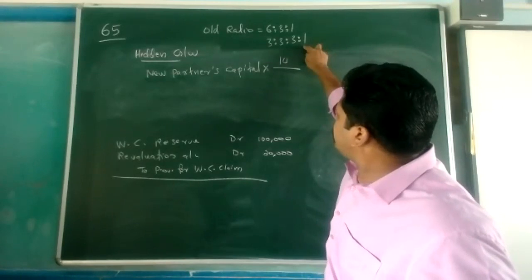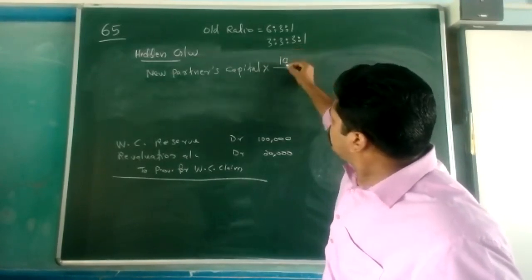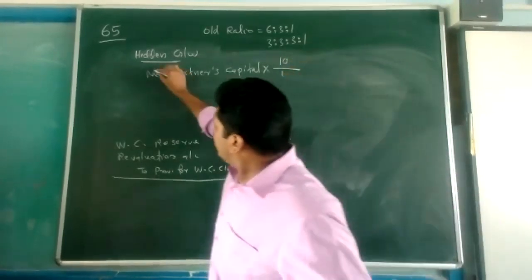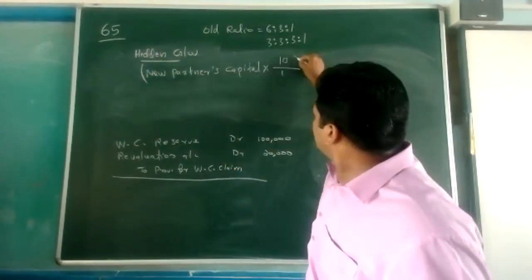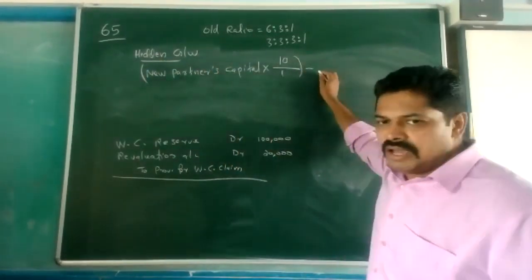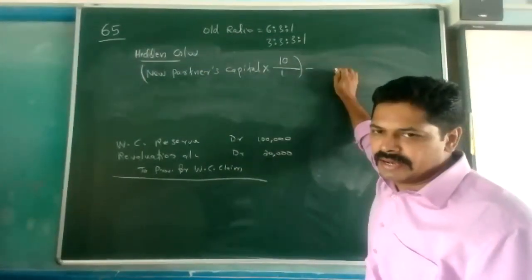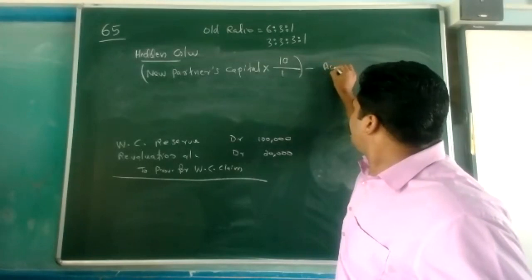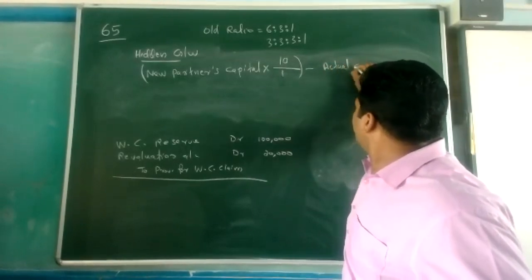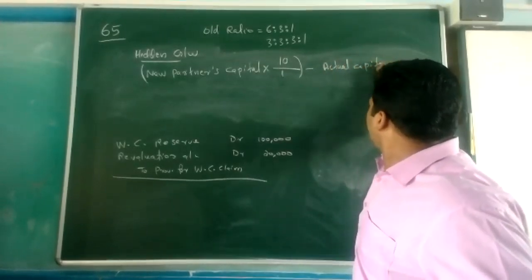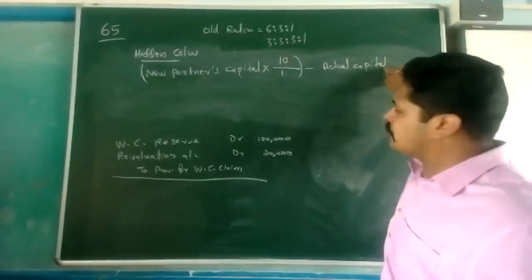His share is 1/10, so its reciprocal. Then from this, you have to subtract the actual capital of the firm, including the new partner's capital.